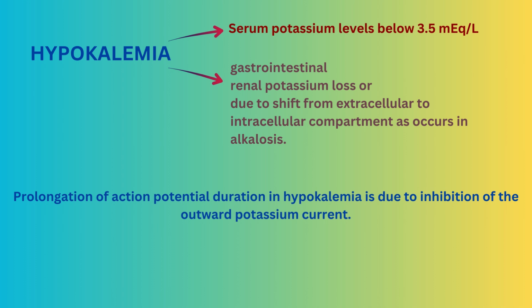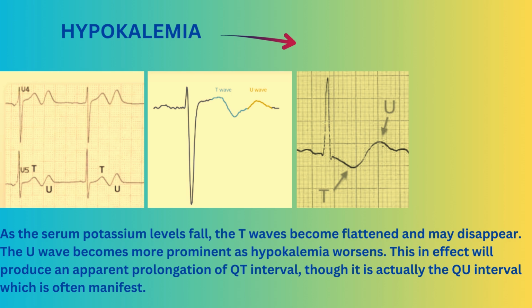Prolongation of action potential duration in hypokalemia is due to inhibition of the outward potassium current. As the serum potassium levels fall, the T waves become flattened and may disappear, and the U wave becomes more prominent as hypokalemia worsens. This in effect will produce an apparent prolongation of QT interval, though it is actually the QU interval which is often manifest.